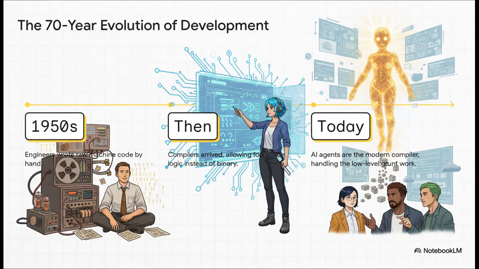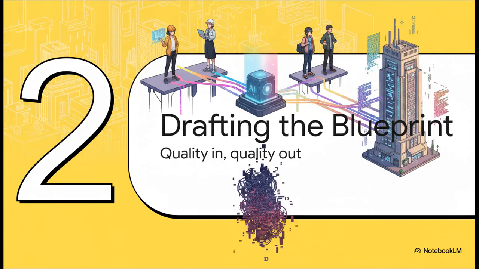And this shift might seem really sudden, but it's not. It's actually the next logical step in this 70-year evolution of how we built things. Way back in the 50s, engineers were handwriting raw machine code. Then compilers came along, which let us focus on logic instead of a bunch of ones and zeros. Well, these new AI agents are just a modern version of the compiler, taking over the next layer of grunt work. So what does this actually look like in the real world?